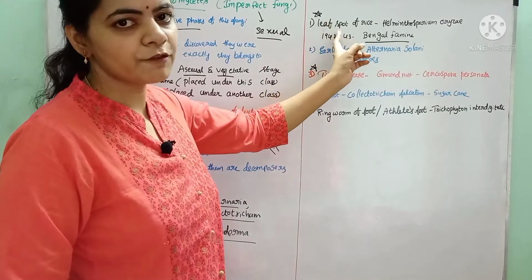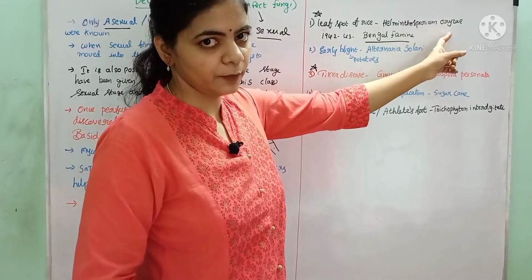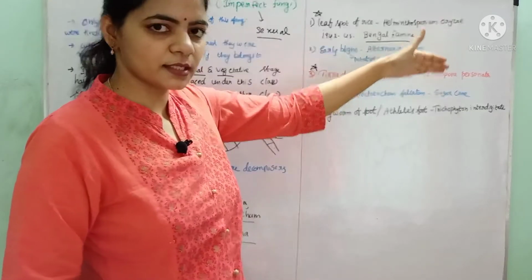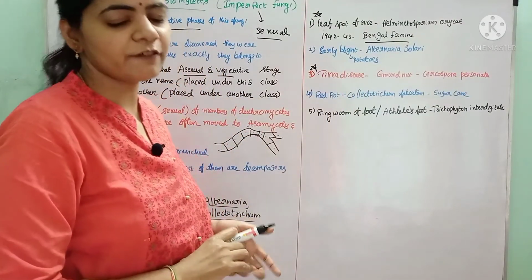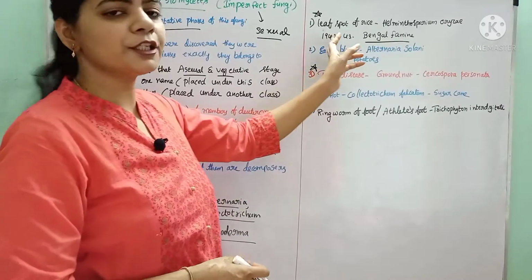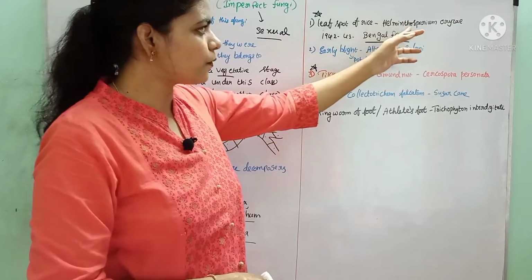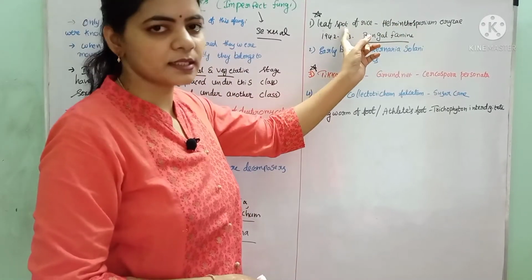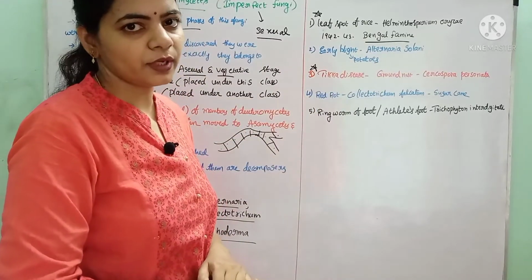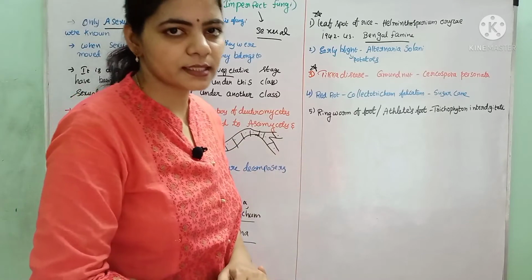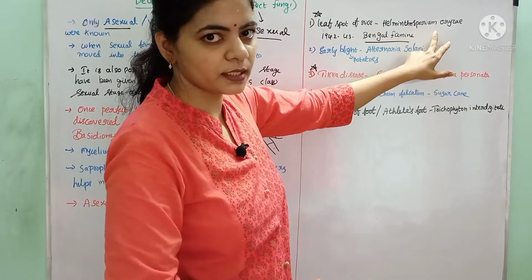The first one is leaf spot of rice. This is caused by Helminthosporium oryzae. Oryzae means they cause disease in rice plants. So this fungus causes leaf spot disease in rice. In the year 1942 to 1943, this fungus caused leaf spot disease in rice in Bengal and caused a great famine. In that region, there was a food scarcity in Bengal because of the fungus Helminthosporium oryzae.